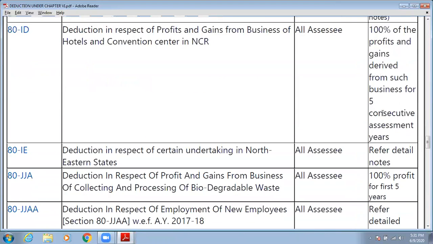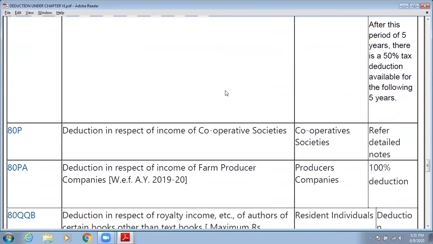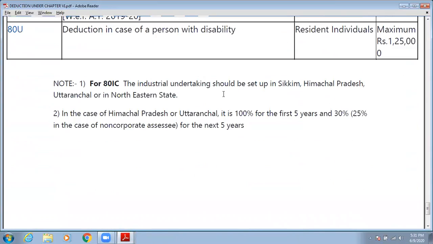So I have also mentioned here to refer to the notes. We will refer to the notes because we want to see the special category states. Okay. Now see, there are some notes. What is Note 1 for 80 IC? The industrial undertaking should be set up in Sikkim, Himachal Pradesh, Uttaranchal and the northeastern states.